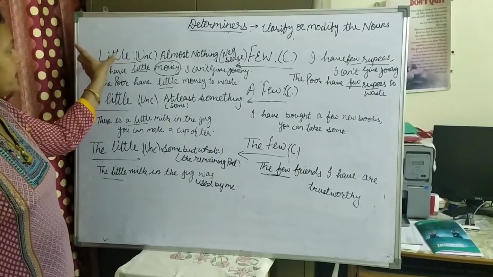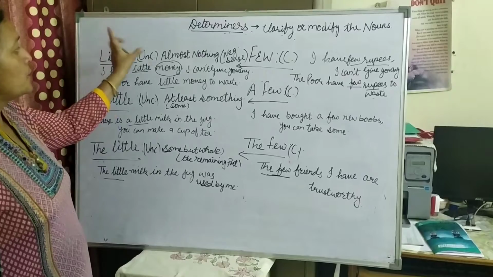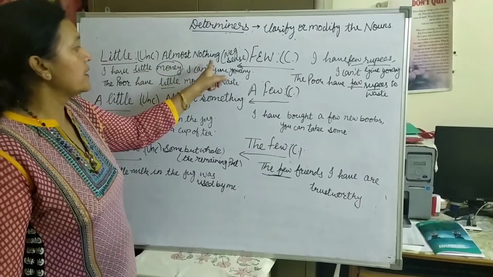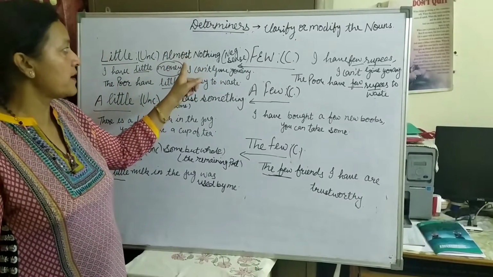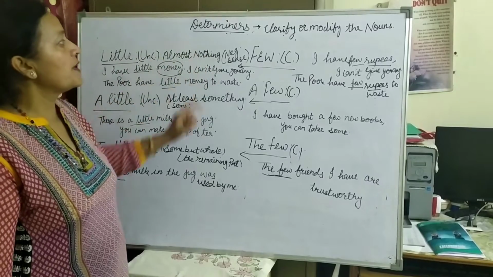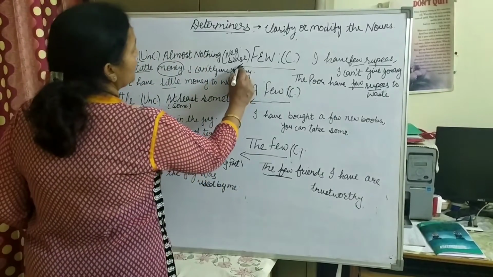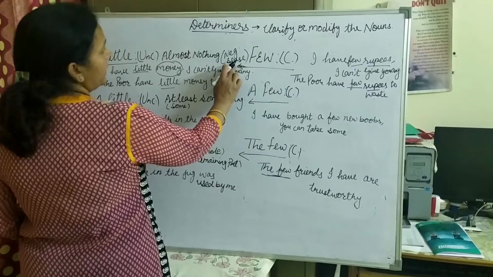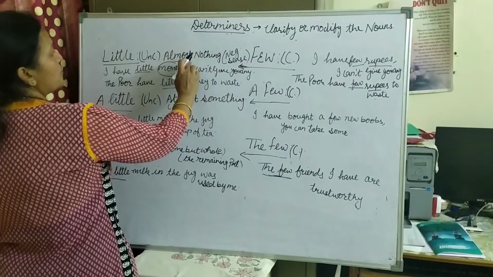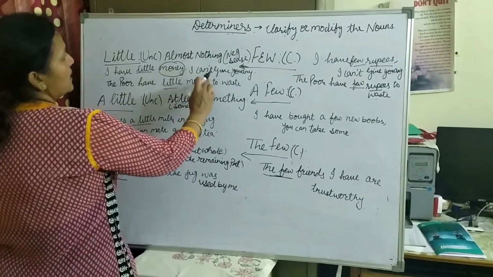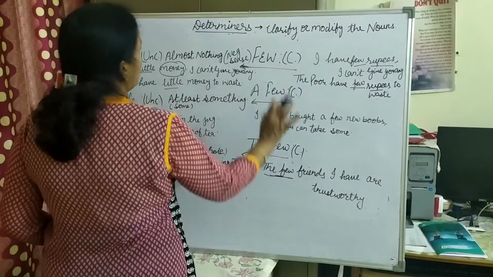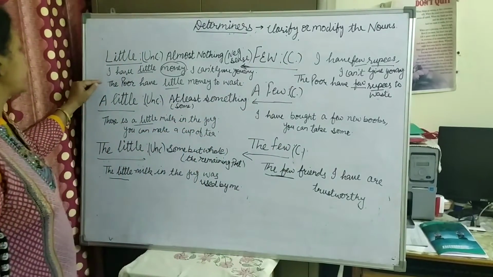If I talk about little, it can be used with almost nothing, means ना के बराबर चीजों के साथ. It is used in negative sense. The same thing is with the few. It is also used in negative sense. It is also used to denote almost nothing, but with countable nouns. Okay, let's look at the examples.